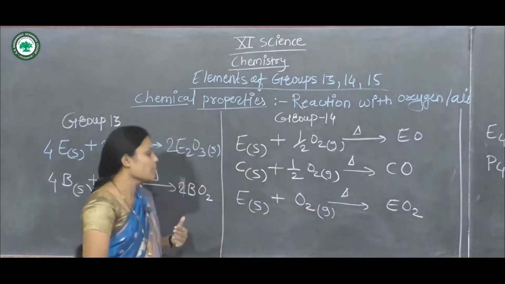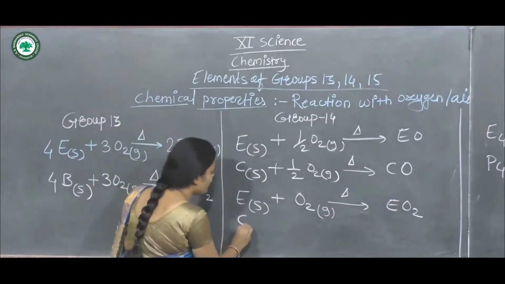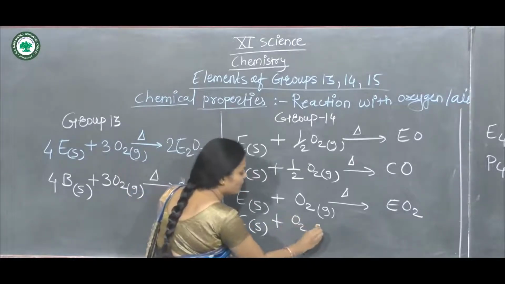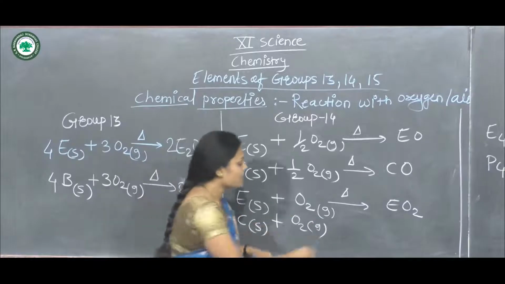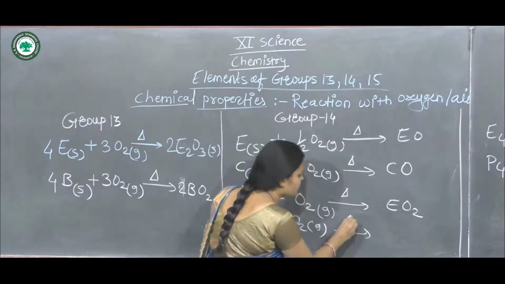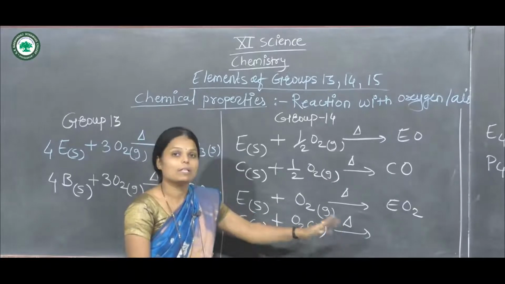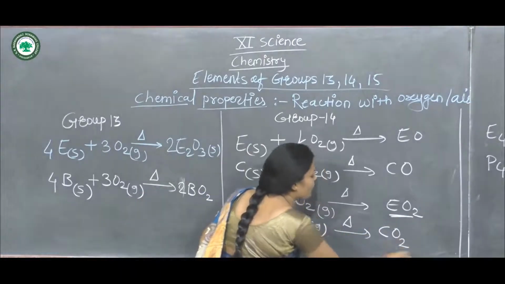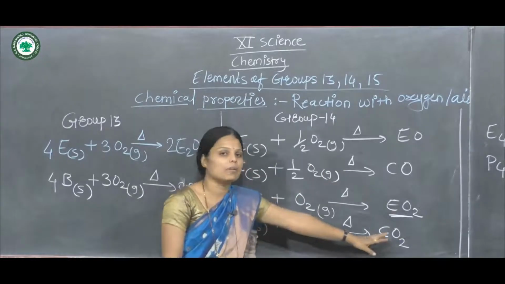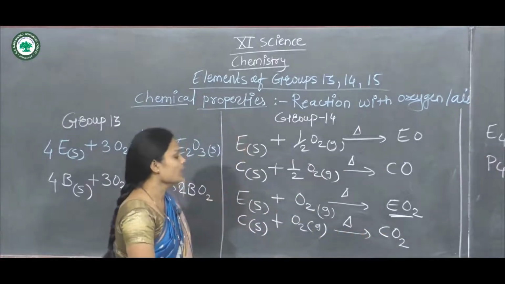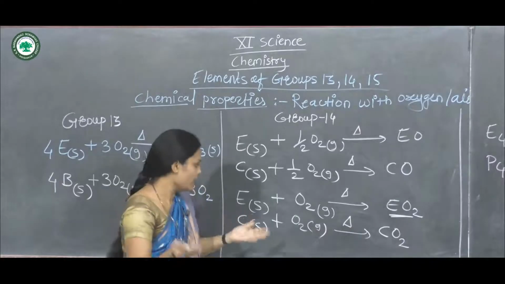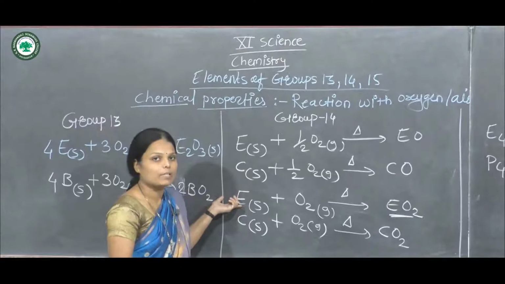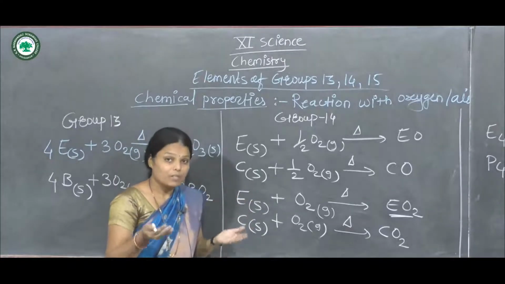Similarly, carbon solid reacts with O2 gas in the presence of heat or oxygen and forms carbon dioxide. Here E means any element of group 14: carbon, silicon, germanium.